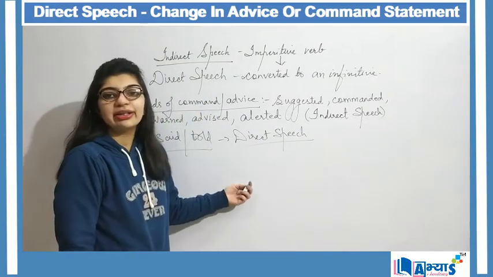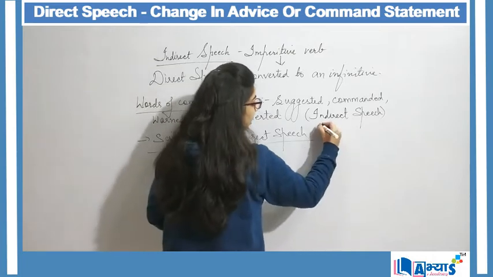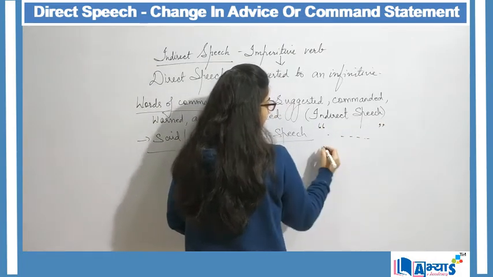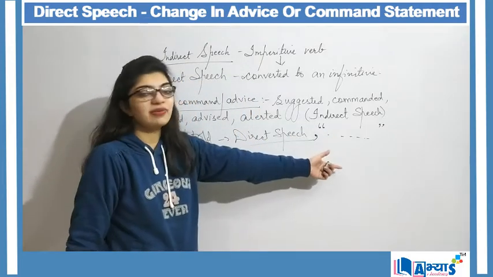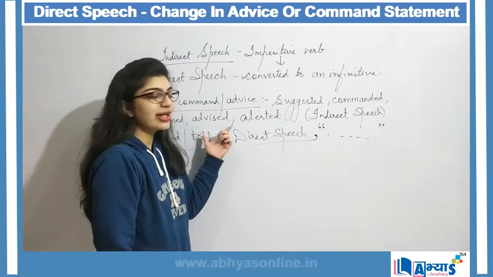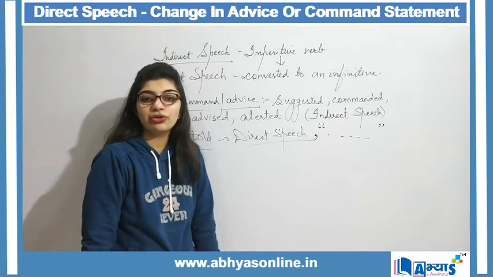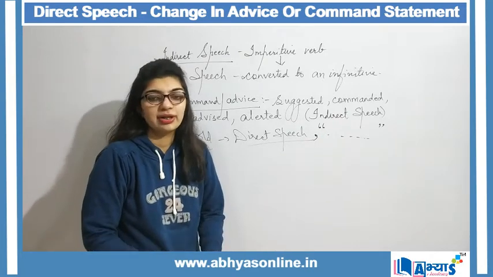Remember that a direct speech will always contain the statement within inverted commas, and before the inverted commas there will be a comma. So this is a representation of a direct speech, while an indirect speech will not contain this. Instead it will contain either that or to instead of these inverted commas.